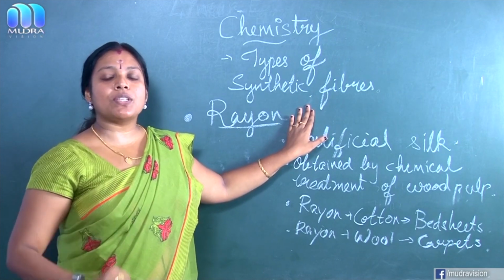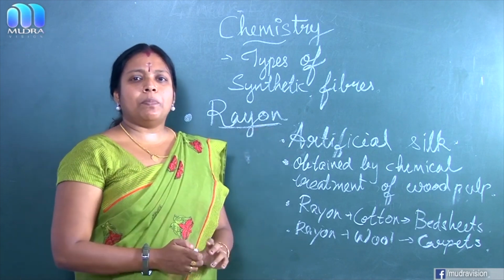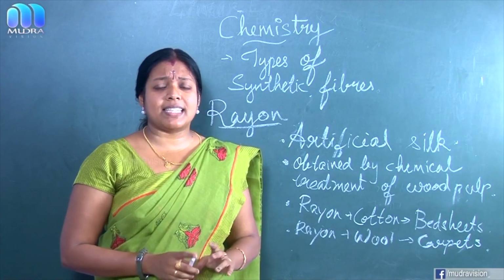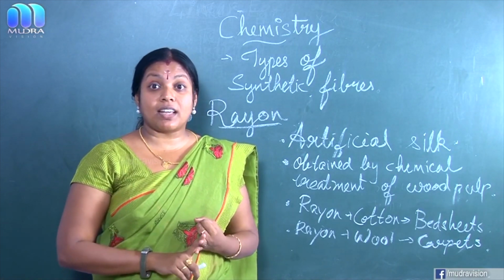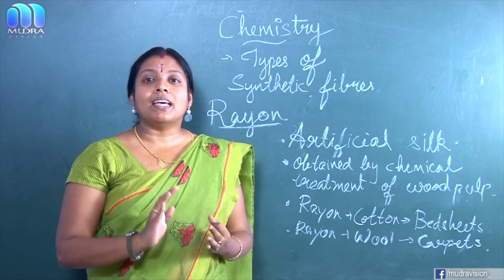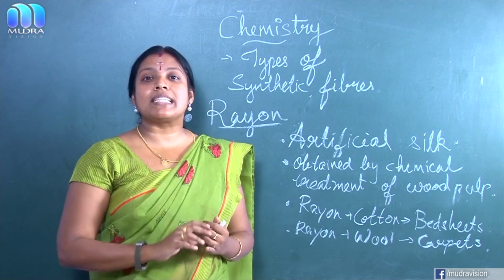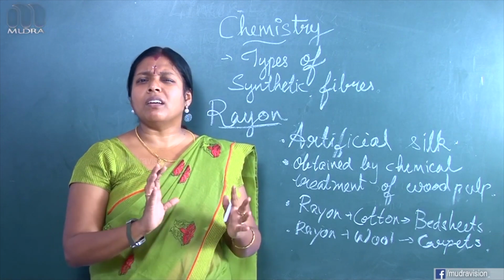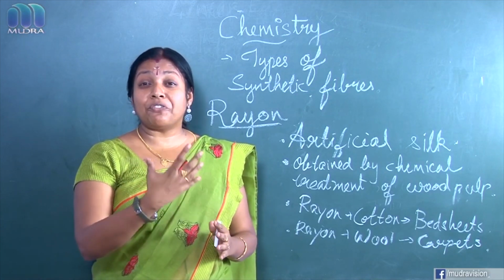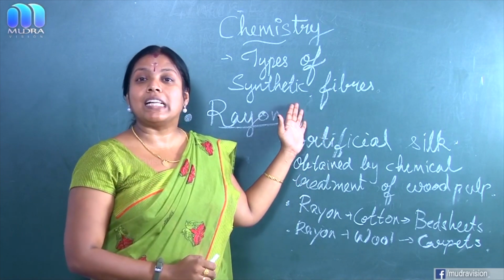Among this, we are going to study the first type, and it is rayon. You people heard about silk? There are different types of silk fabrics, silk saris, silk shirts, and you know one thing, silk fiber is very costly. And it was discovered in China. The silk fiber was discovered in China, but they kept this a secret for a long time. But due to its different textures, people were fascinated by this silk fiber.